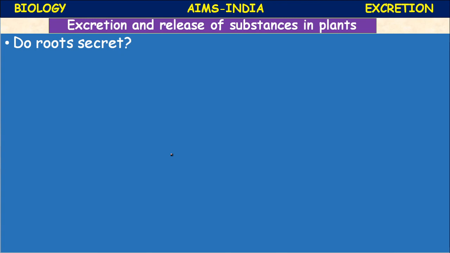Whenever pollen grains enter into our body, sometimes allergies are caused. When pollen grains enter our body, they cause allergy due to the presence of nitrogenous substances in the pollen. These allergens cause skin allergy and asthma. Example, Parthenium is one plant whose pollen grain causes asthma and allergy. You will get more sneezing, redness of eyes and watery eyes. It's an allergy, irritation. So, do plants secrete?